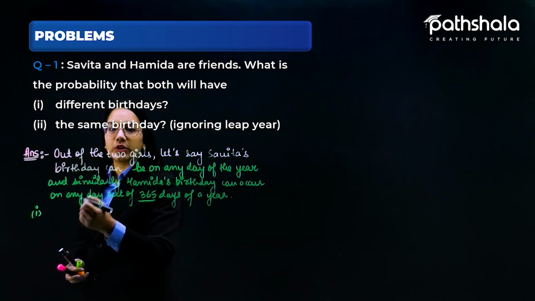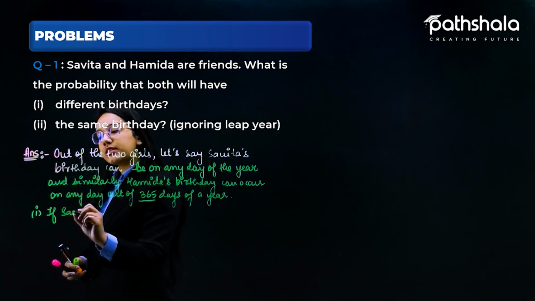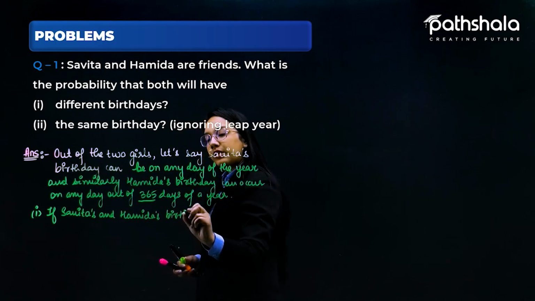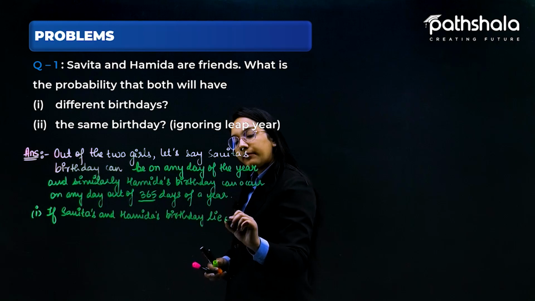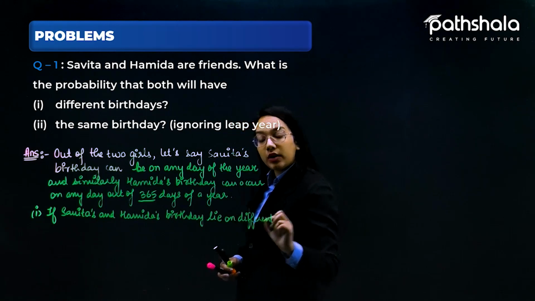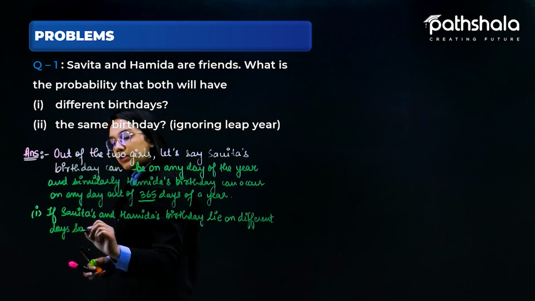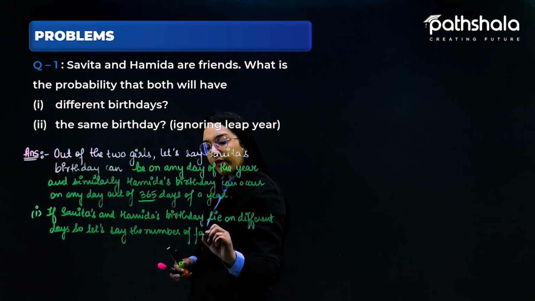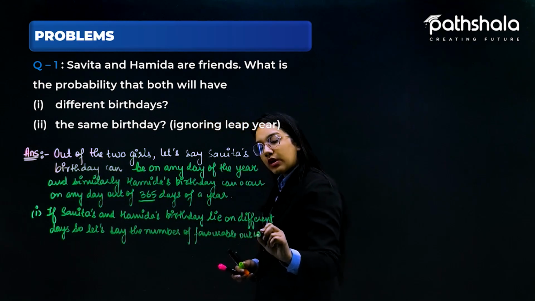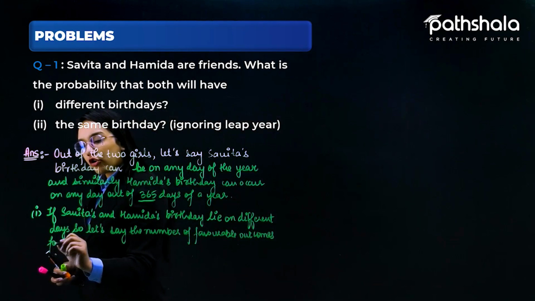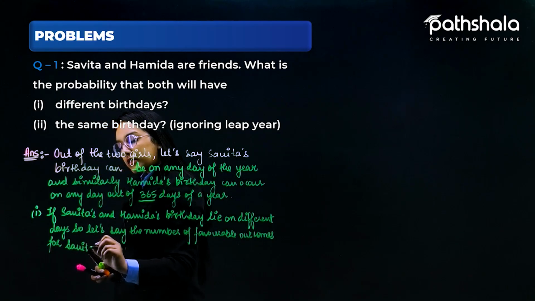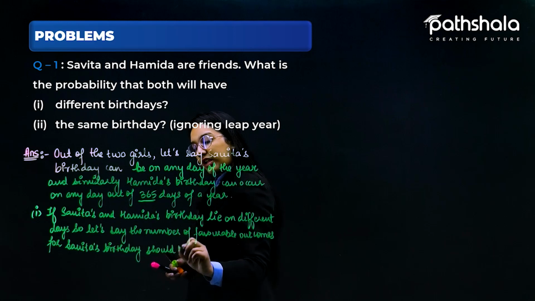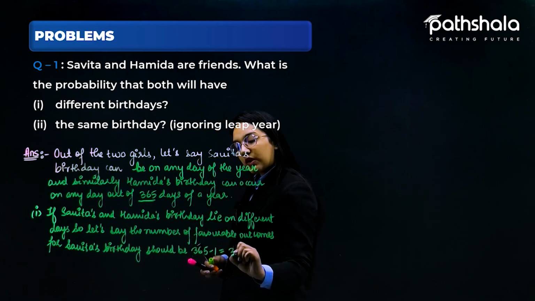If Savita's and Hamida's birthdays occur on different days, then the number of favorable outcomes for Savita's birthday should be 365 minus 1, which is equal to 364.